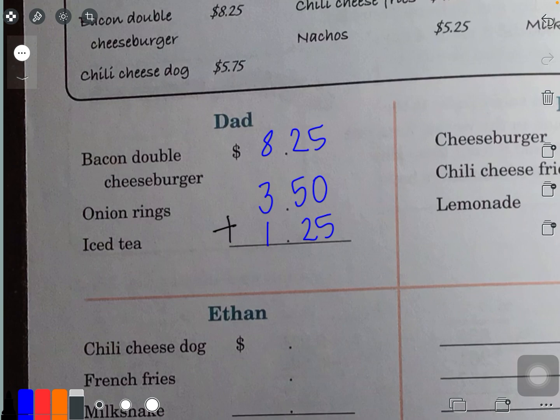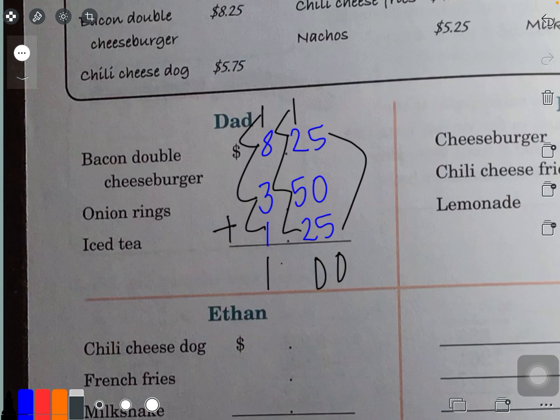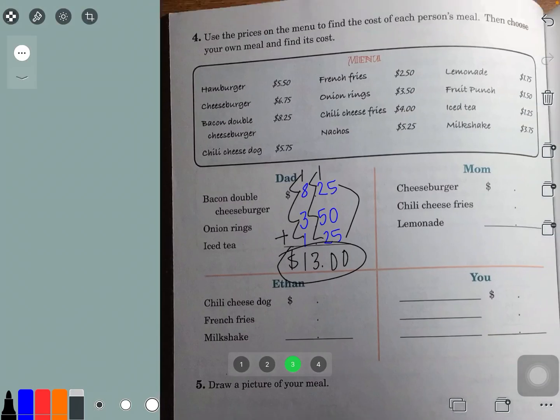So you add it. 5 plus 5 is 10. Here's the 1. 1 plus 2 is 3. 3 plus 5 is 8. 8 plus 2 is 10. 1 plus 8 is 9. 9 plus 3, 10, 11, 12. Plus 1 is 13. So for Dad, it's going to cost $13 just for his meal. Okay. Do you understand now?